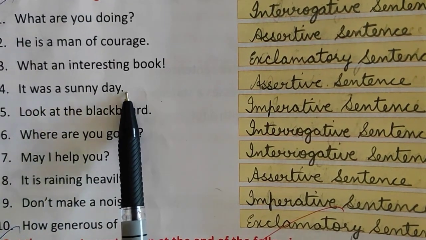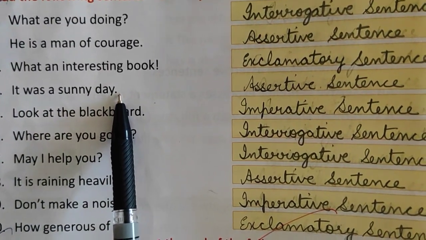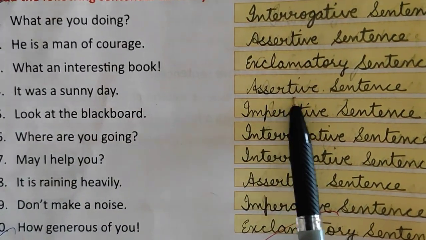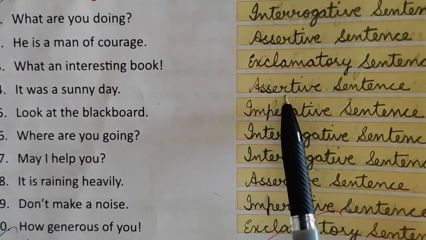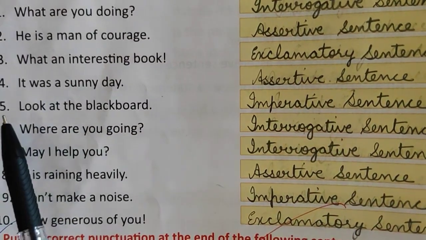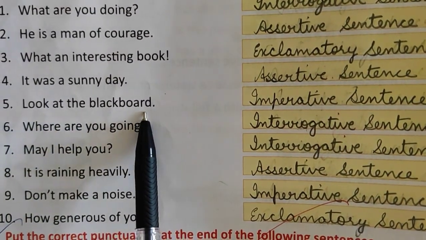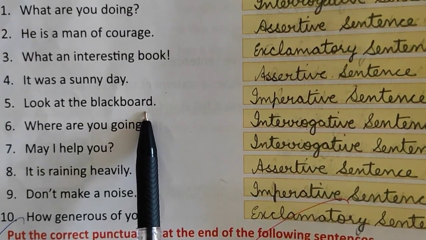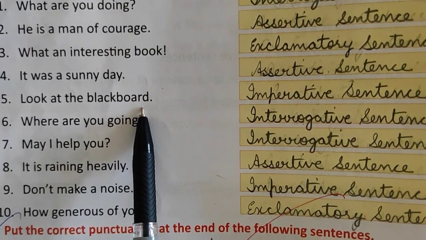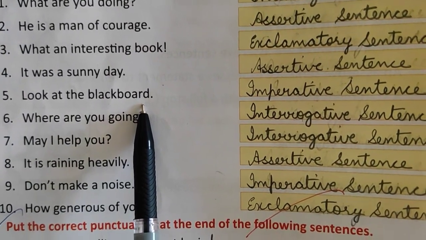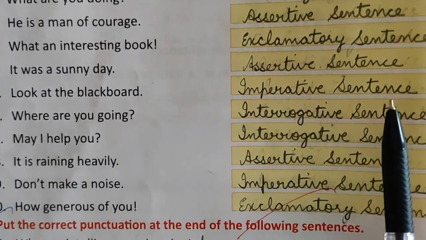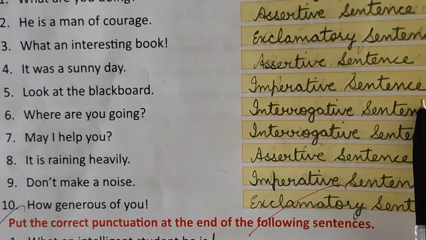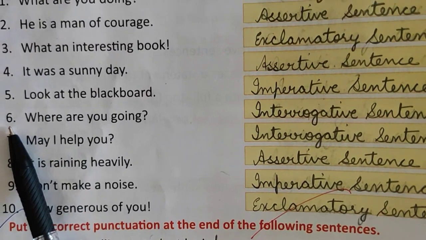Next is number 4. It was a sunny day. Again some kind of fact is being told that the day was very sunny. So this is an assertive sentence. Assertive. Number 5 is, look at the blackboard. Like in the class the teacher is teaching and she is telling the children, look at the blackboard. Means she is giving an order to the children. So this is an imperative sentence. Imperative.